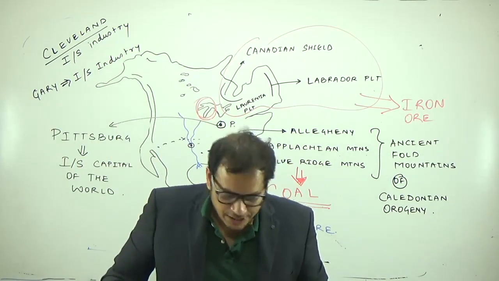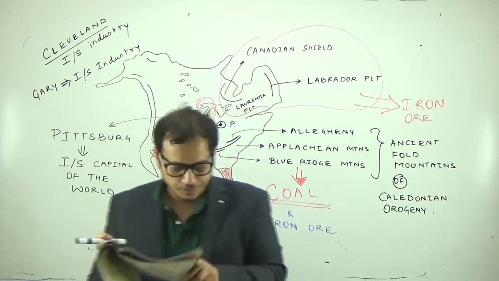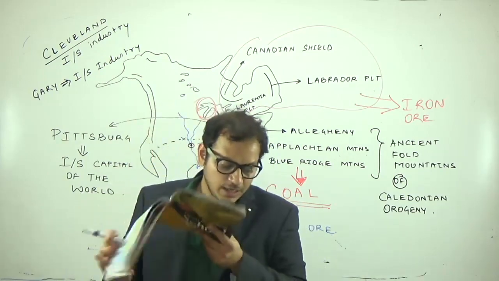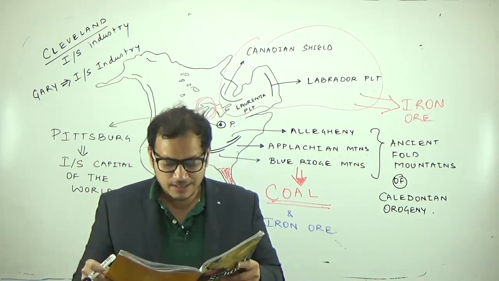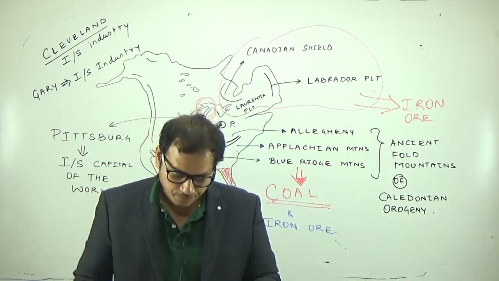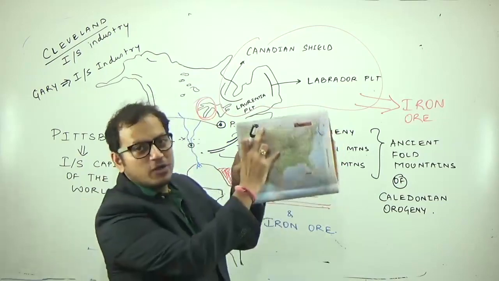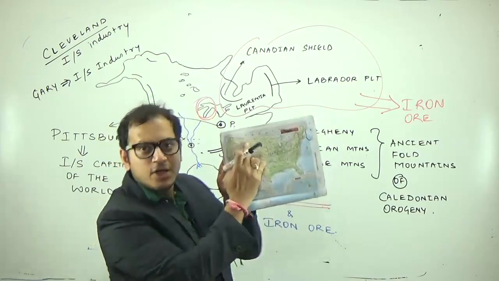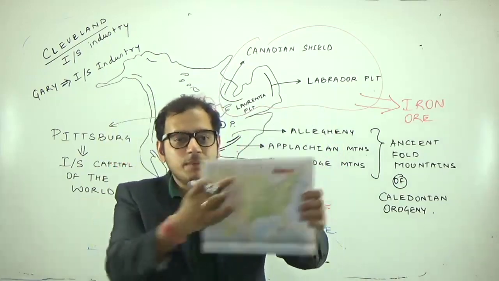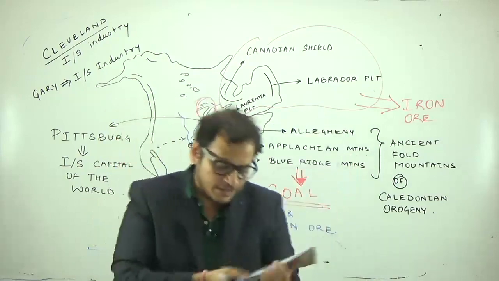In the Montana state of USA, that is the central part of USA. You can see below the Canadian border in this part, there is a state known as Montana.